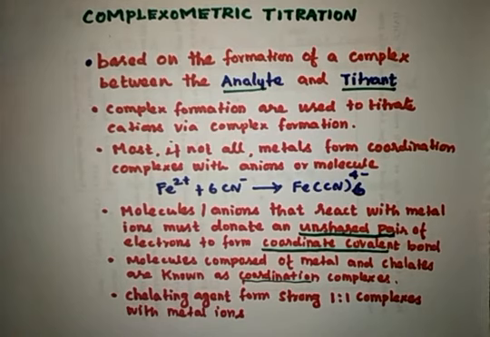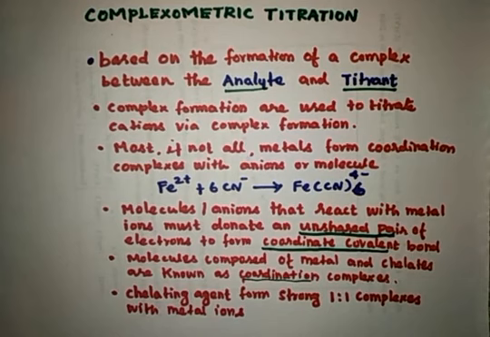So, we know what is complexometric titration. It is based on the formation of a complex between the analyte and the titrant. Therefore, in complexometric titrations, certain metal ions react quantitatively with the ligand solution, forming stable metal complexes.